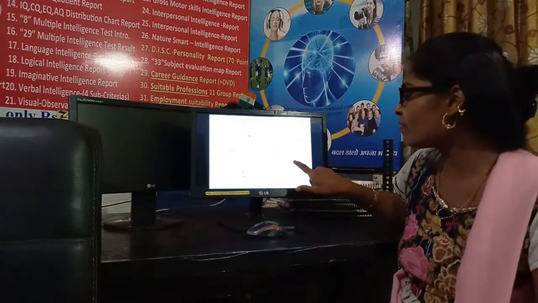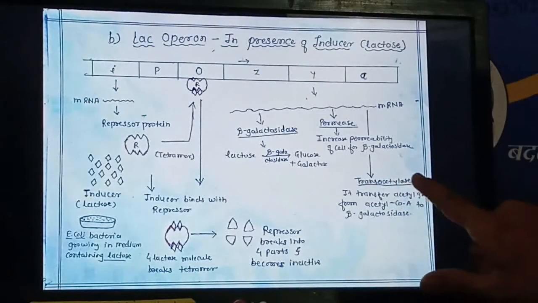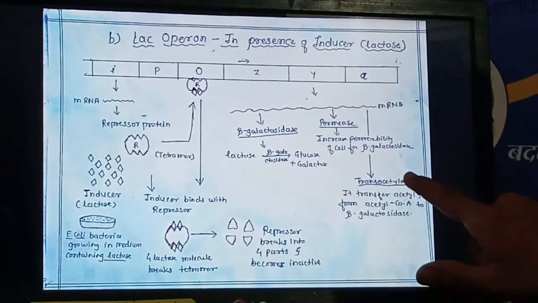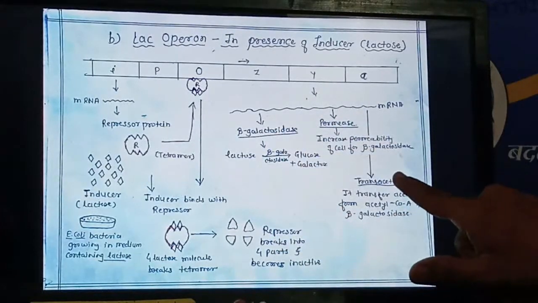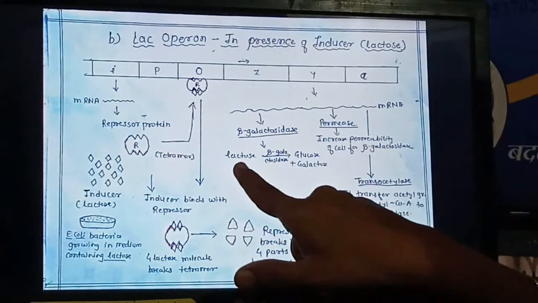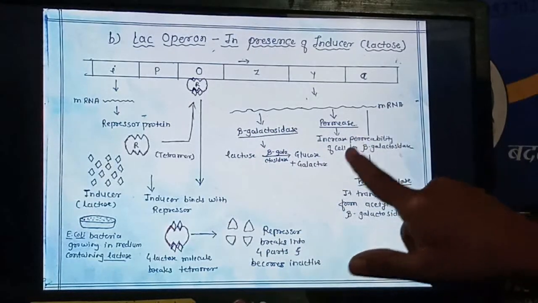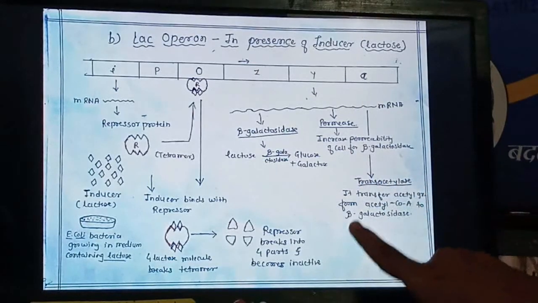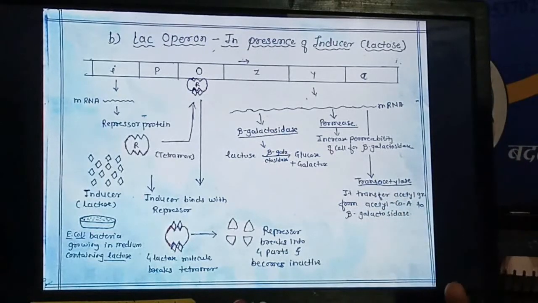The name itself, transacetylase: trans means transfer, acetylase, the acetyl group will be transferred to the beta-galactosidase. This is the function of this enzyme. So these 3 enzymes are there. By their names only you can understand their functions. Beta-galactosidase breaks down or digests lactose into glucose and galactose. Permease increases the permeability of the cell to beta-galactosidase, and transacetylase transfers the acetyl group from acetyl-CoA to beta-galactosidase.